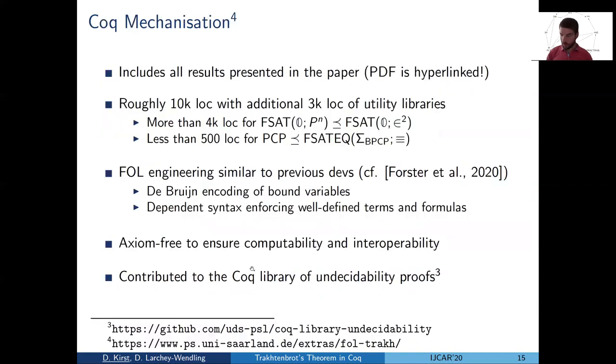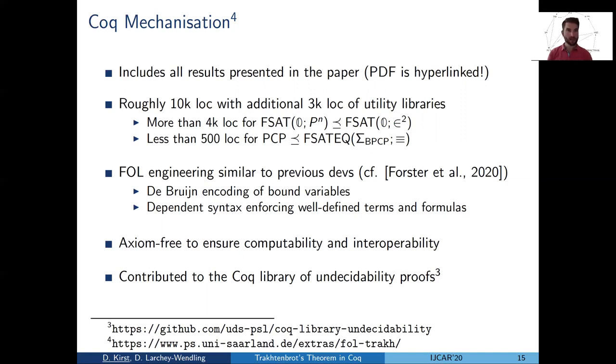Then I want to end with a few remarks on the Coq mechanization and on future work. All results in the paper are mechanized, so everything is made precise in Coq. In fact, the paper is hyperlinked, so you can click everywhere and see the formal counterparts of every statement and definition.